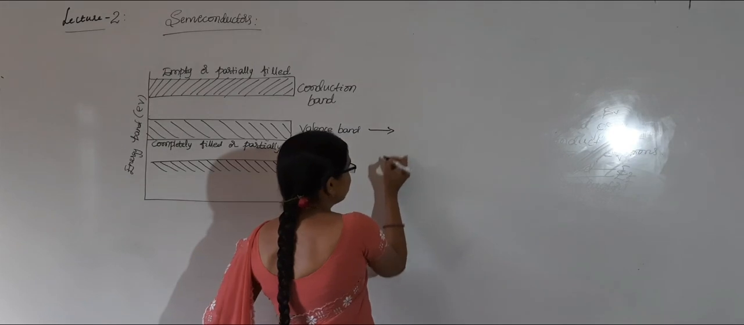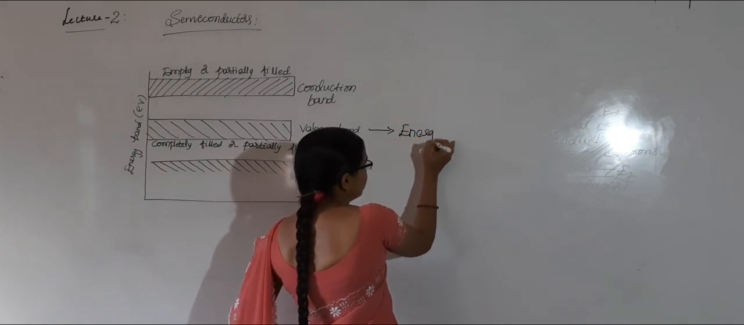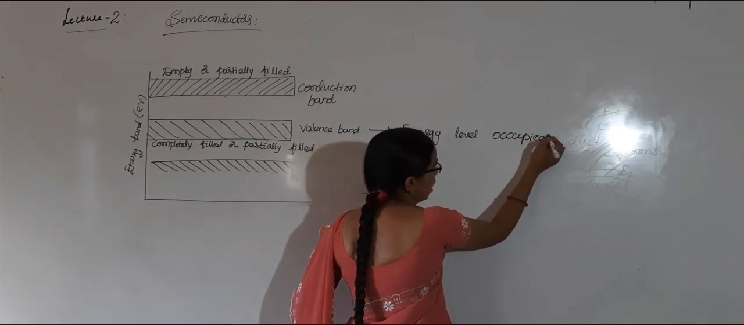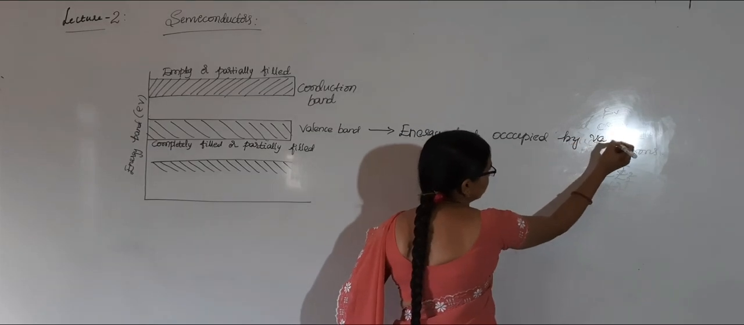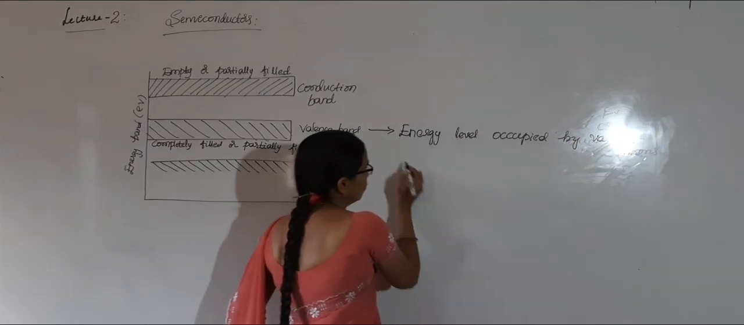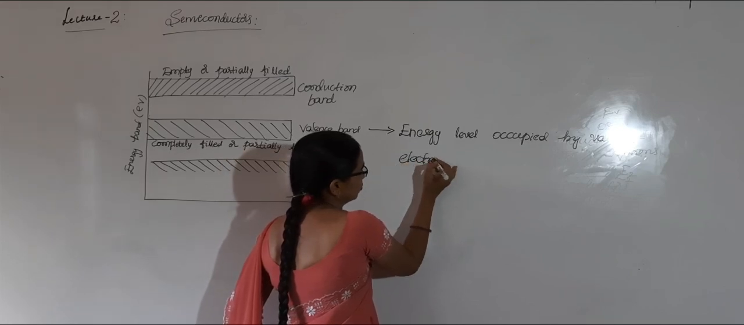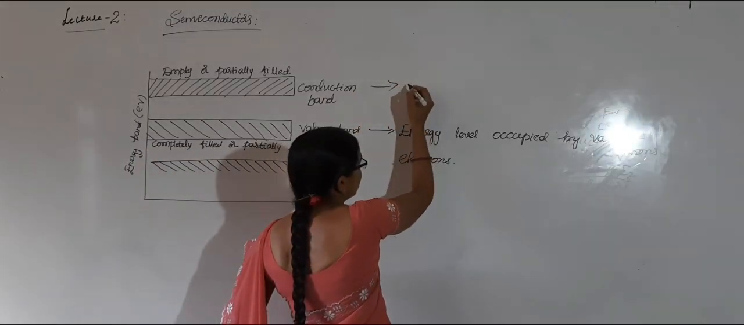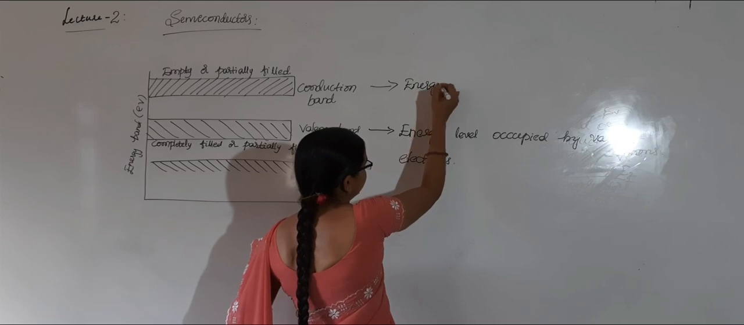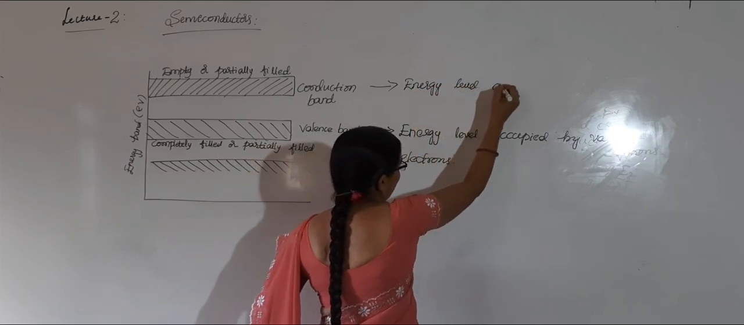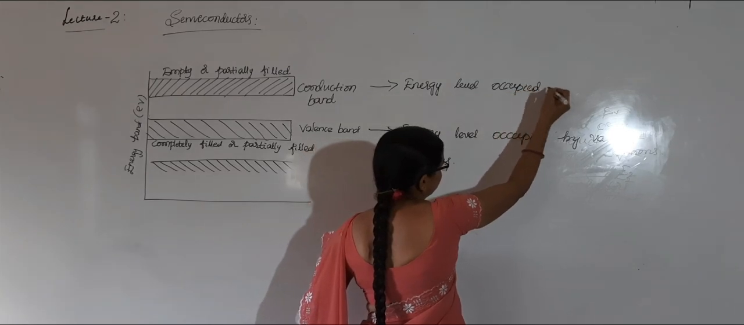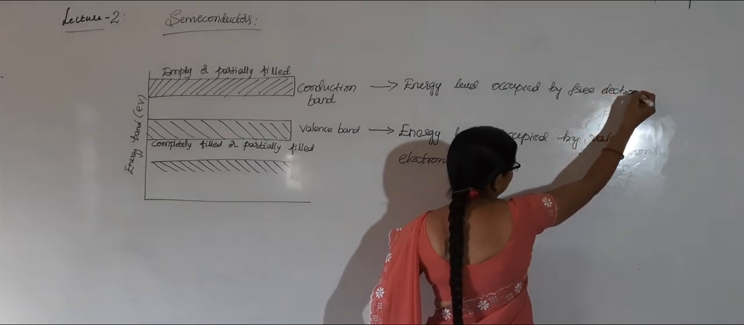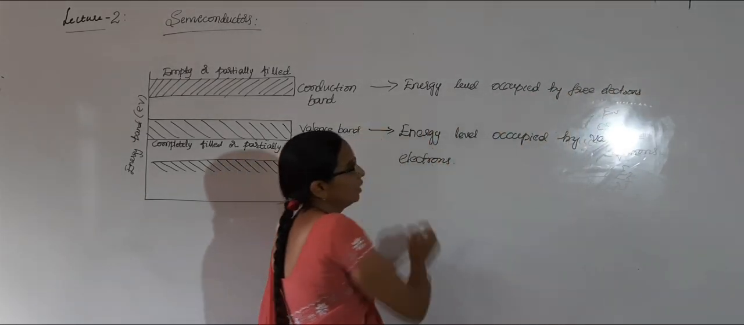Just to give it again: the energy level occupied by valence electrons is nothing but the valence band. The energy level occupied by free electrons is called the conduction band.